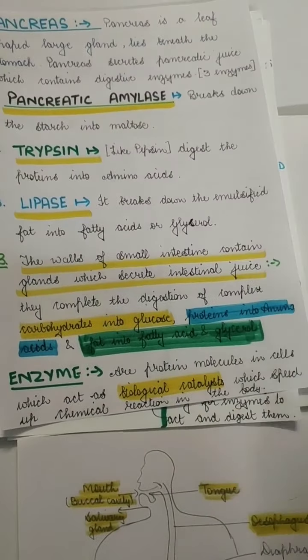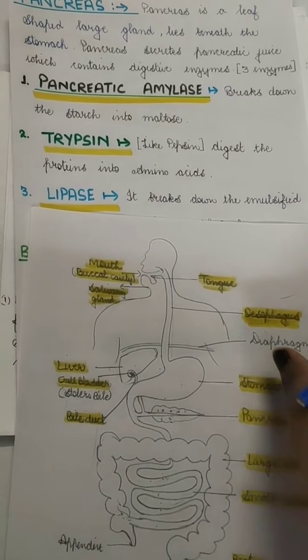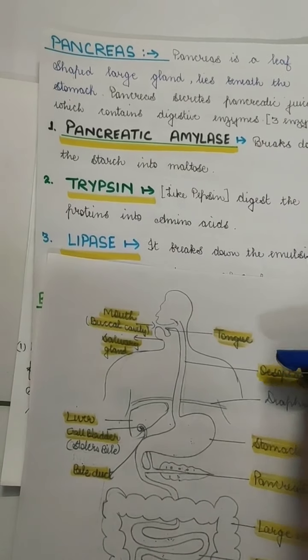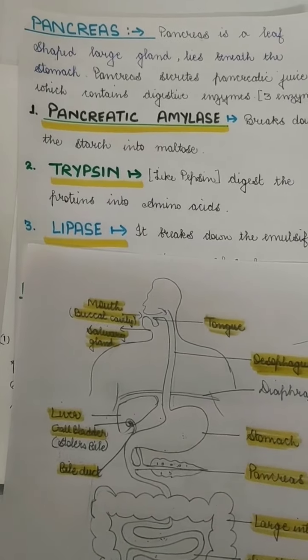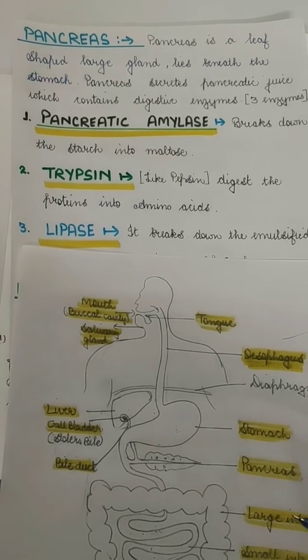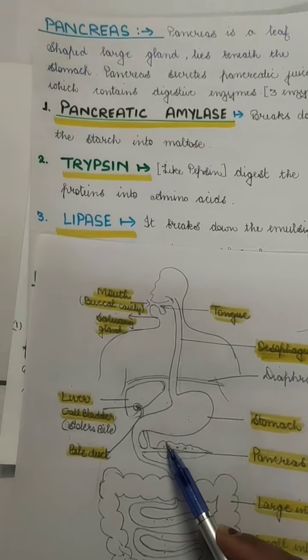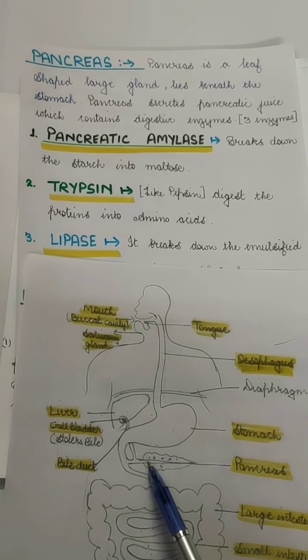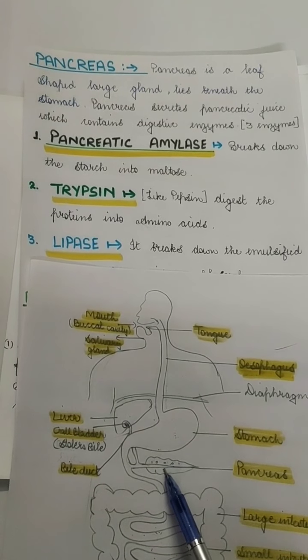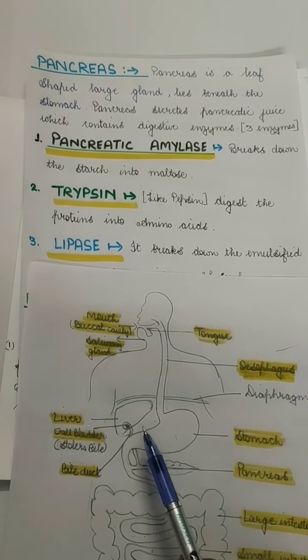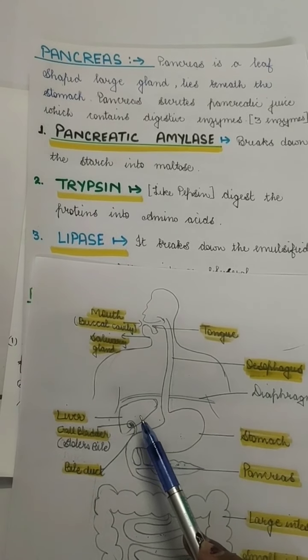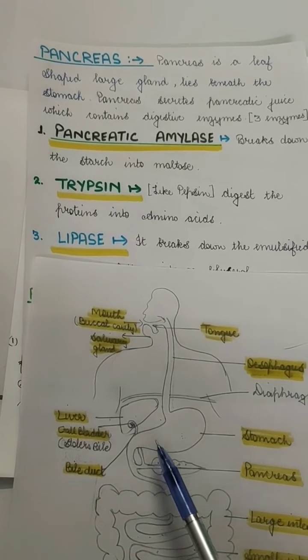The pancreas is a leaf-like organ which also produces very important enzymes. It produces three enzymes. It is a leaf-like structure and it is also a very large gland, but it is not larger than the liver. The liver is the largest gland of the human body. After that comes the pancreas.